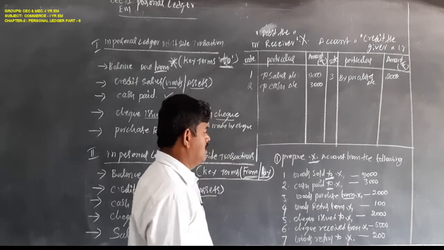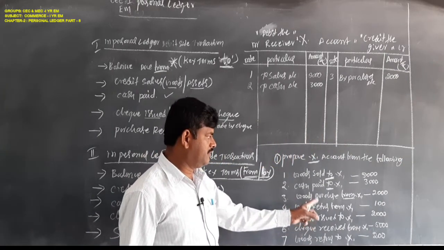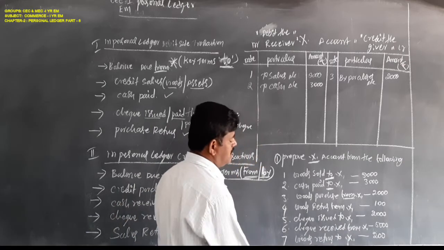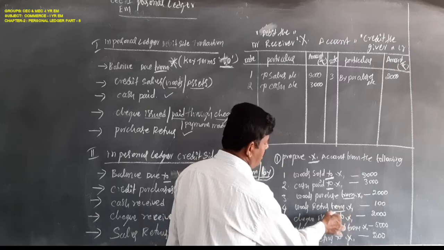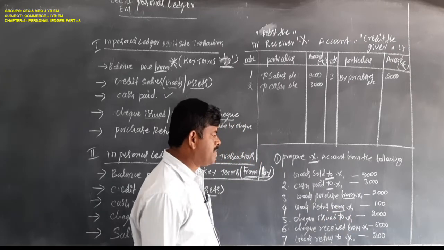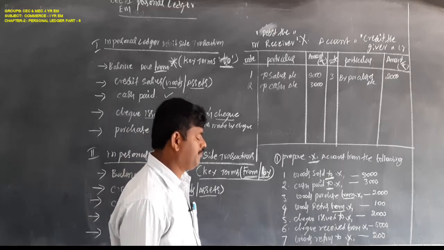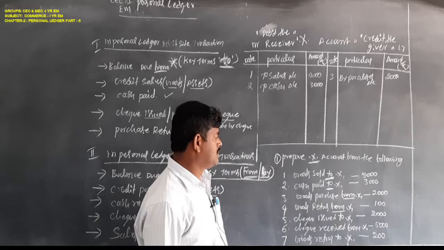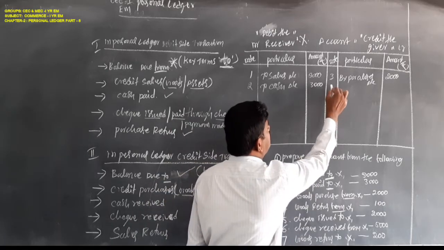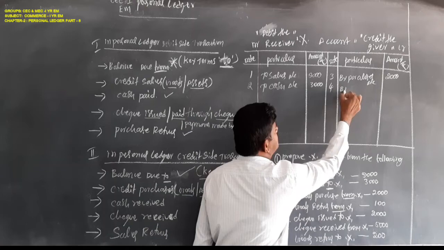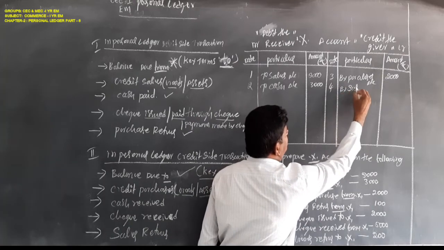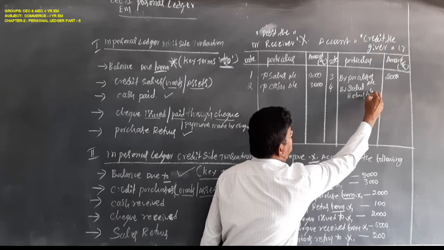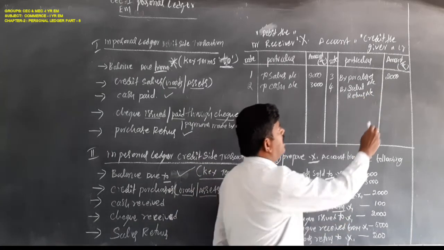Next, goods returned from means sales returns. Here also the keyword is from. As per this problem, X is the giver. So fourth one, by sales returns account. Amount is 100 rupees.